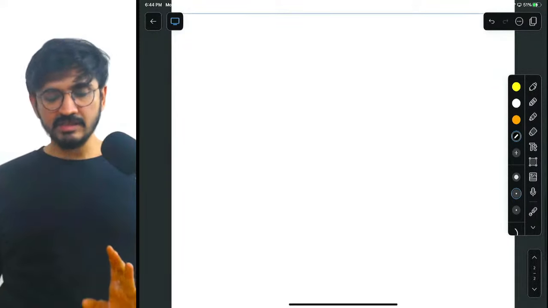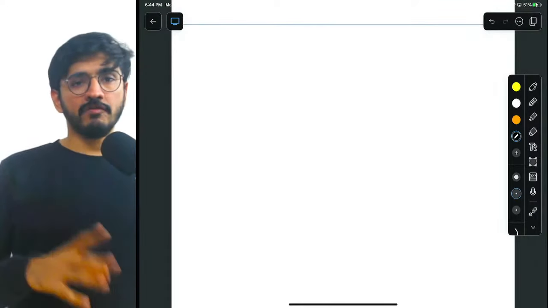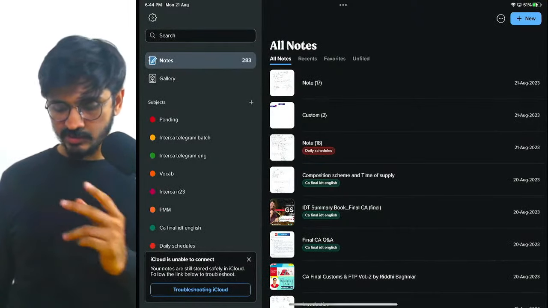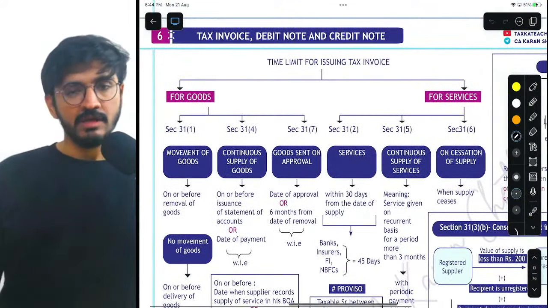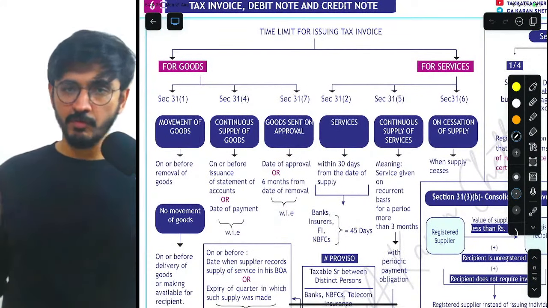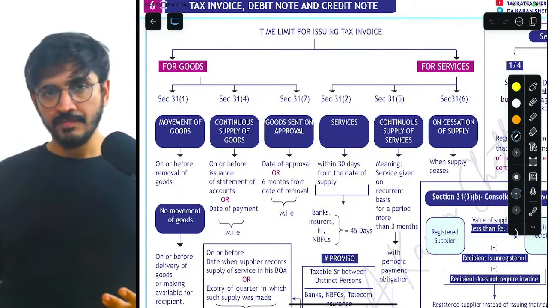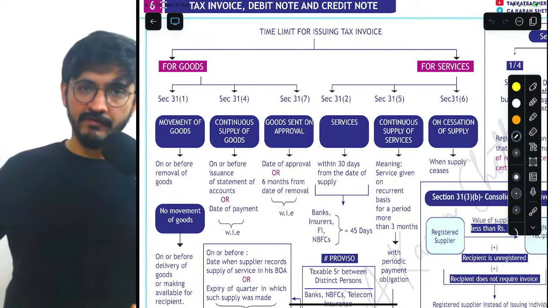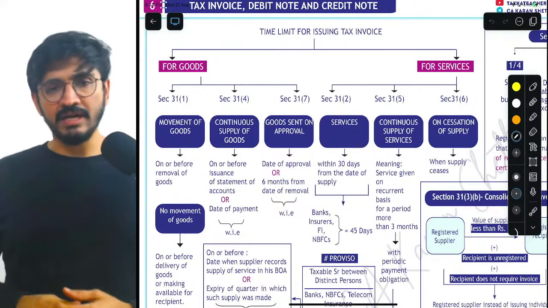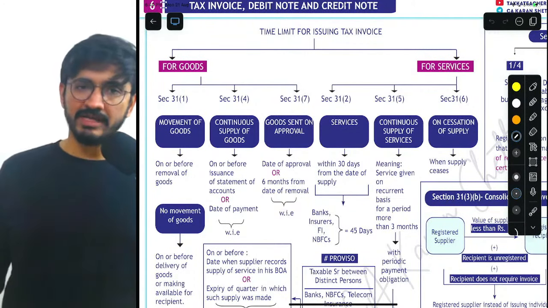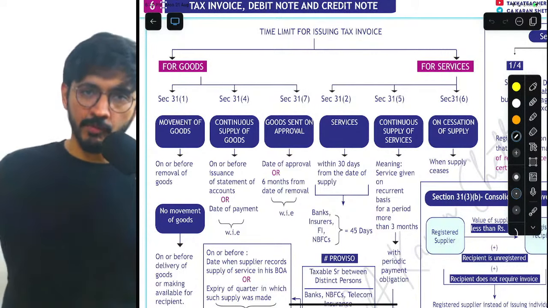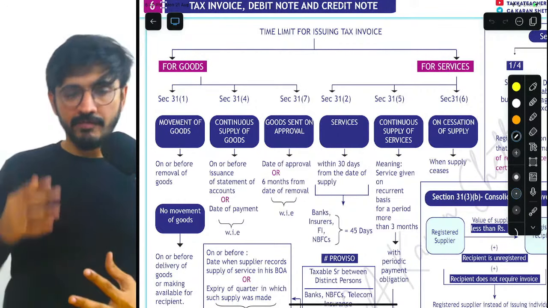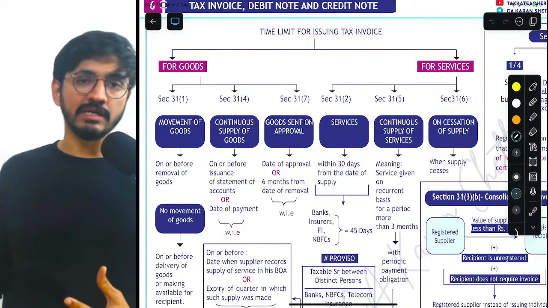And the best part is, since yesterday we did time of supply, a lot of them you already know. So I won't even be discussing them. I will just rush through it. For example, in case of movement of goods, on or before the date of removal is the last date. In case of no movement, date of delivery. In case of continued supply of goods, date of issuance of statement of accounts or date of payment, whichever is earlier. And in case of goods sent on approval for sale or return, very simple: the date when the goods have been approved by the recipient, or the date of 6 months from the date of removal, whichever is earlier.